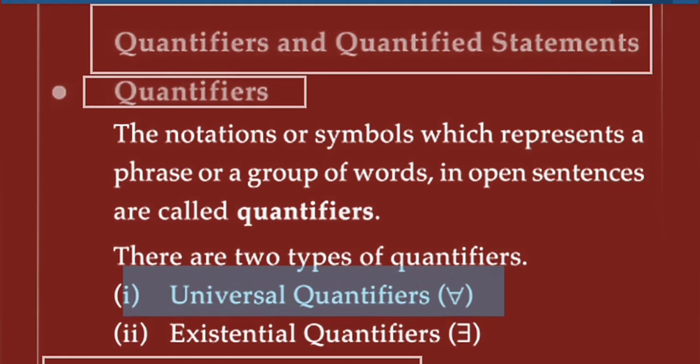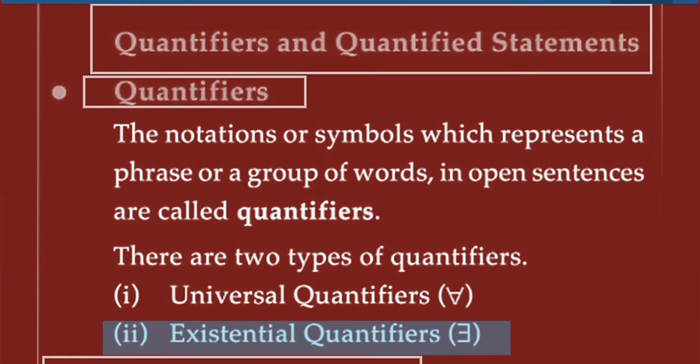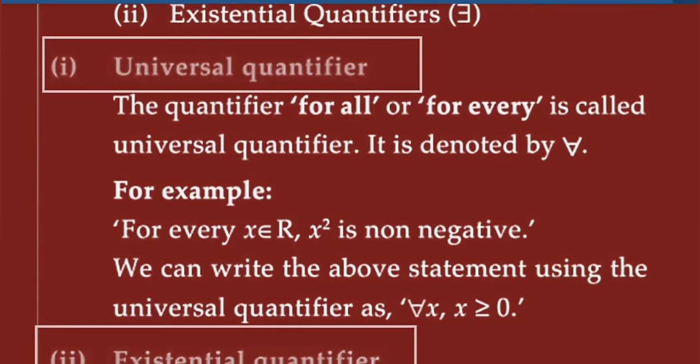First is the universal quantifier, and this is its symbol. Second is the existential quantifier, and this is its symbol. See again. First, universal quantifier means the quantifier for all, for every, is called the universal quantifier. It is denoted by this symbol.